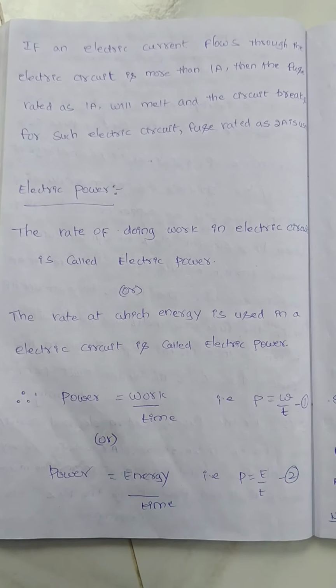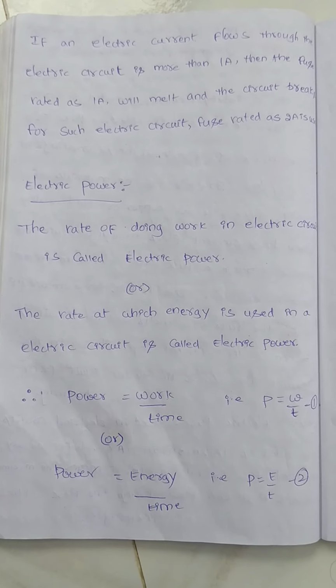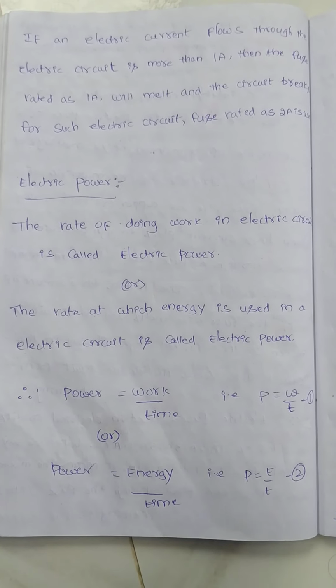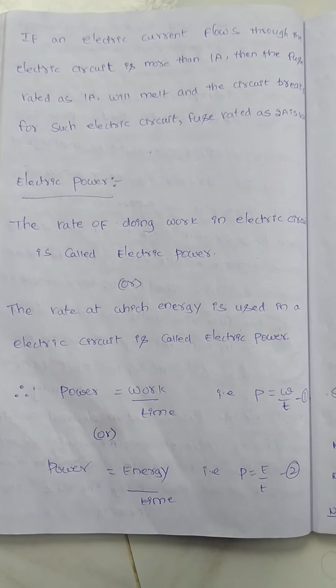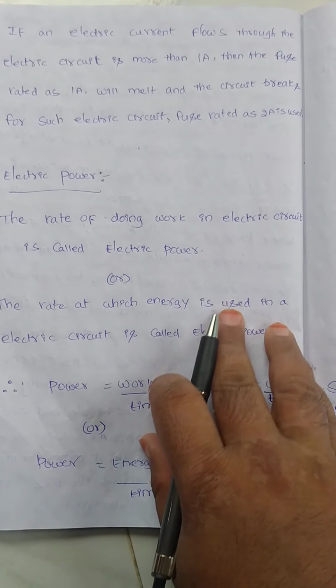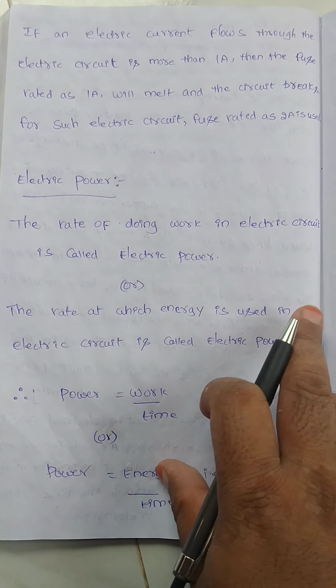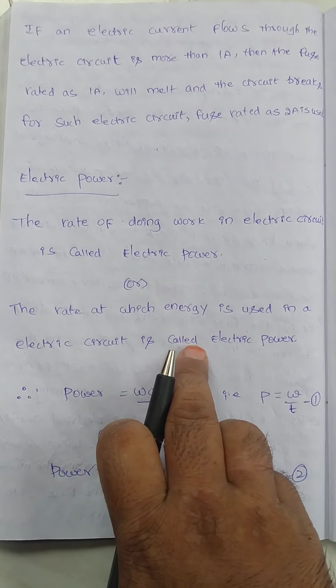Whenever we say rate, it automatically means time will come, right? So that is the meaning of rate here. The rate of doing work in an electric circuit is called electric power, or the rate at which energy is used in an electric circuit is called electric power.